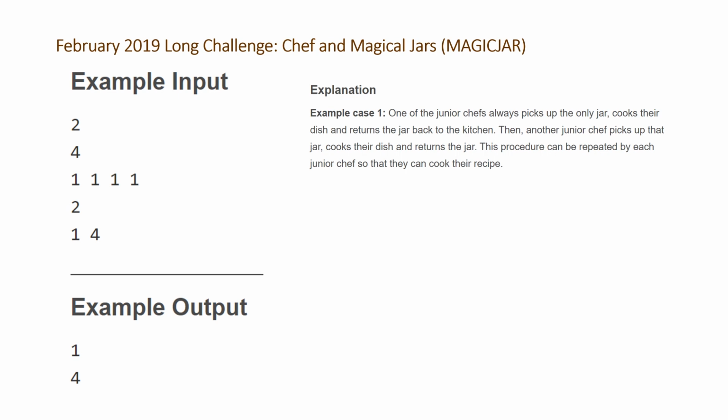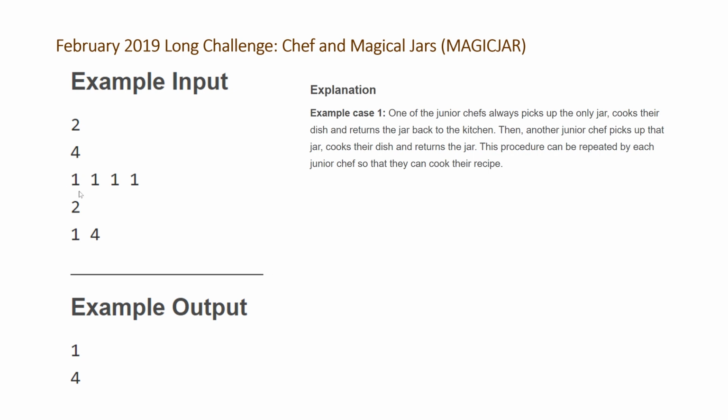Regardless of the order, basically what happens is the chefs are going to go and clamor for the jars. Once they're all picked up, we evaluate: is any chef able to complete their dish, which means do they have at least as many jars as they have ingredients. As long as every time this evaluation takes place we're having successful sessions, we're fine. But if at some point there's no chef that has enough jars to equal the ingredients that they require, then the whole thing's a failure.